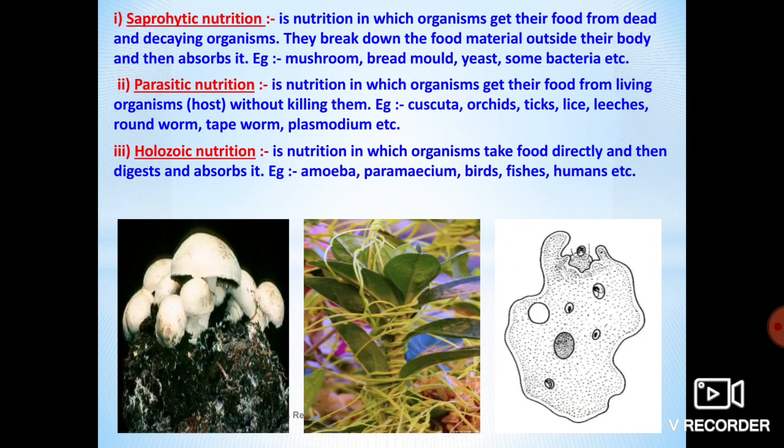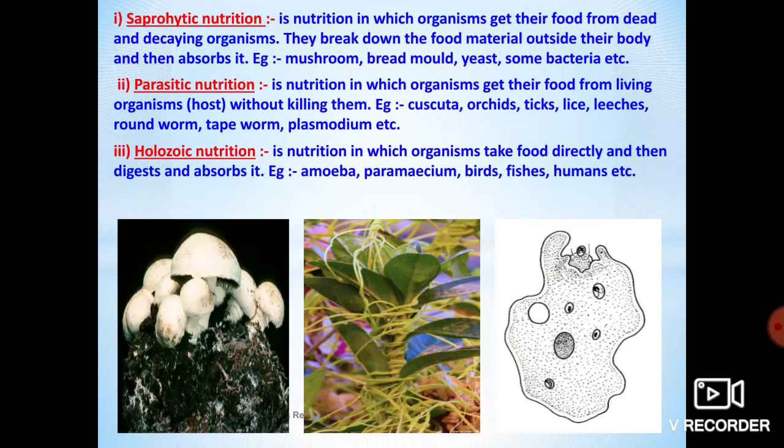Where are we going to find these? Mushroom is found where dead organisms are present. Bread mold and yeast are also found where dead and decaying particles or organisms are present. That is the reason we find this kind of organism there. So saprophytic nutrition is where the organism gets its nutrition with the help of dead and decaying organisms.